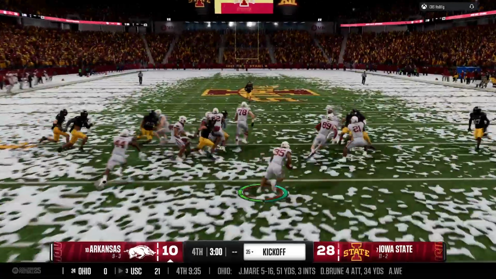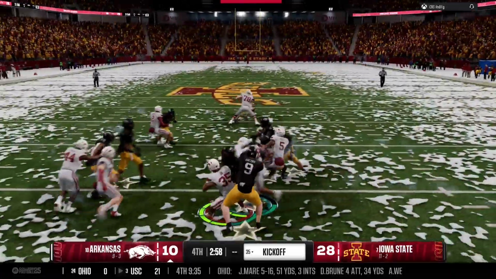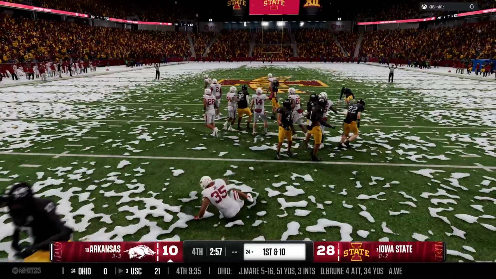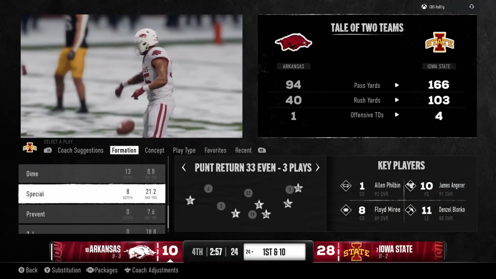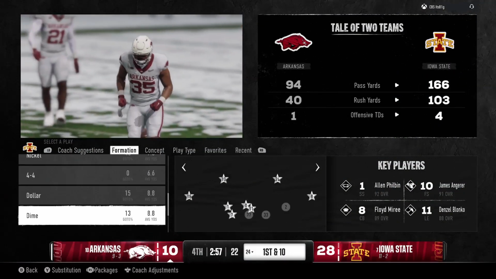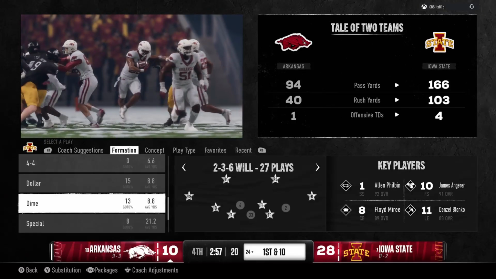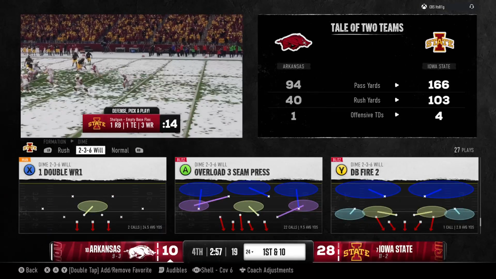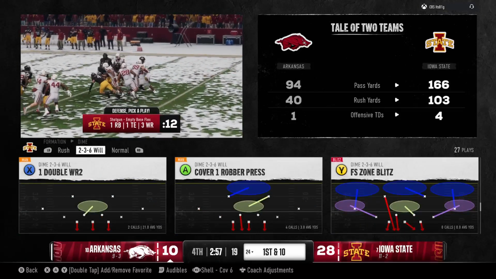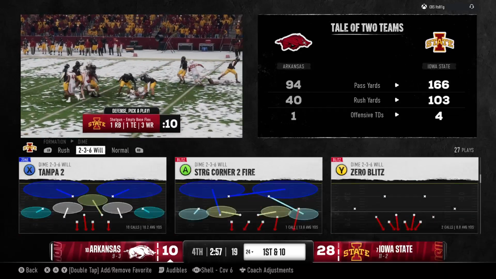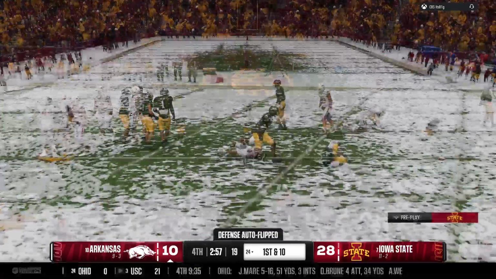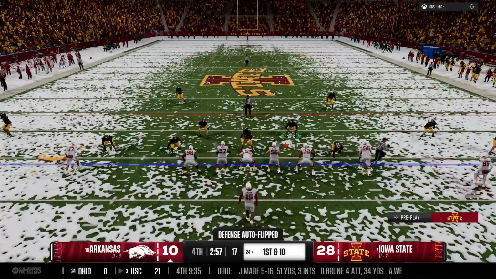And he'll bring it out from inside the 10. Not much on the return. They'll stop him at the 24. Good coverage. And the Arkansas offense will take over 1st and 10.